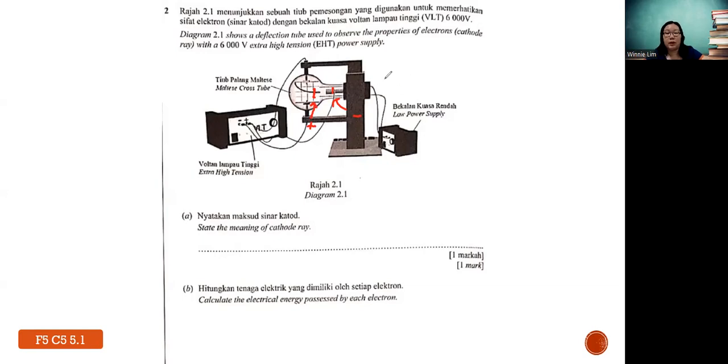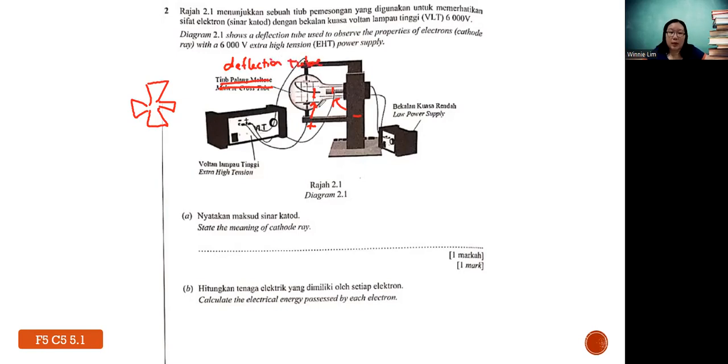So what is happening for your understanding? This is a vacuum tube. Extended from it, if you want to see the property of electrons, you can add on a Brown bottle flask, then you add two plates to create an electric field, or you add a Maltese cross. For this diagram, they shouldn't write Maltese cross, because this is to test the deflection of the electrons. So it is actually called a deflection tube.